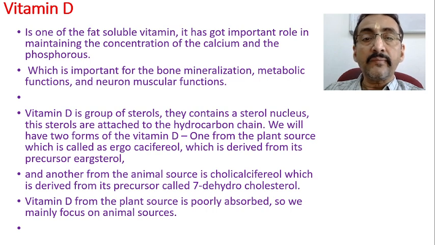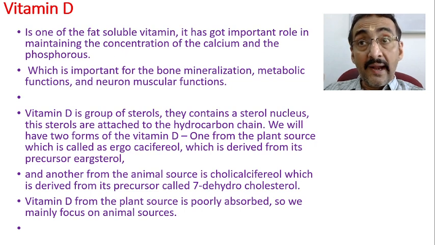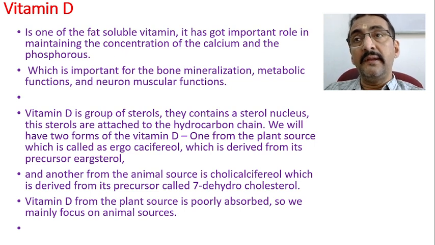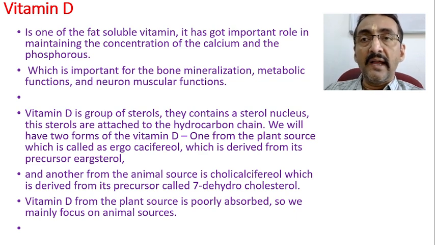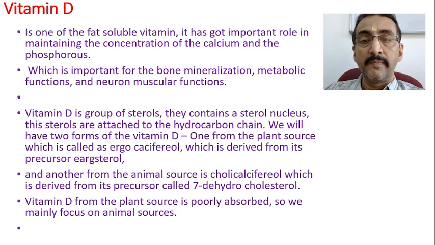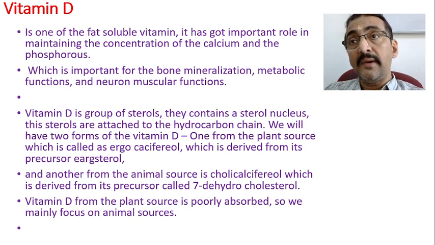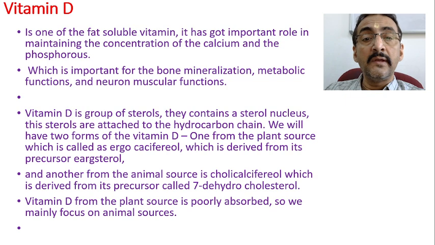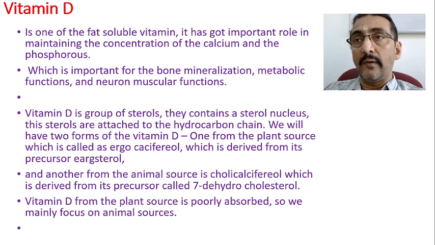Now, the diet form of vitamin D, that means vitamin D available from the diet, is usually called ergosterol. Its next form is ergocalciferol. And another is from the animal source. The one available from the animal source is called cholecalciferol. For example, in egg, maybe in milk.